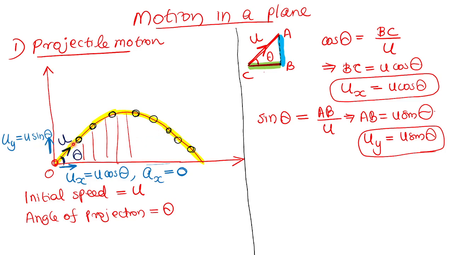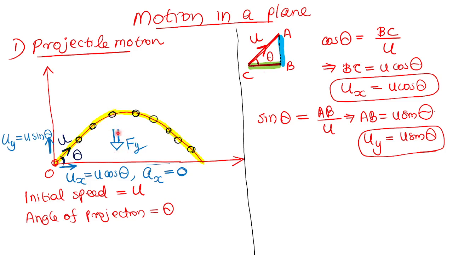Now in the case of vertical motion, does the body during the motion experience any vertical force? Yes, definitely. The body experiences a vertical force due to gravity, its weight. There will be a force vertically, Fy. The earth attracts the body. Understood? So the body experiences a force vertically.